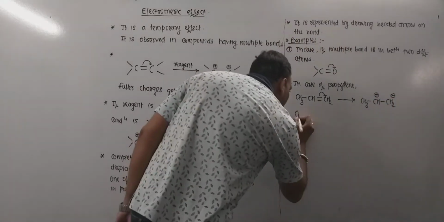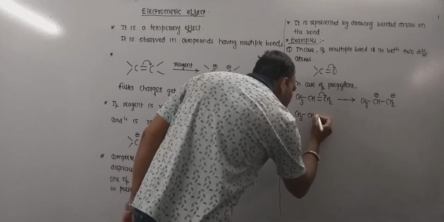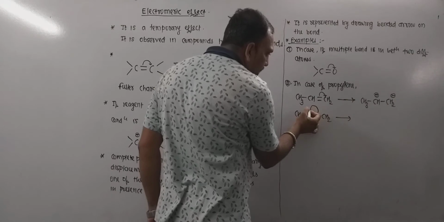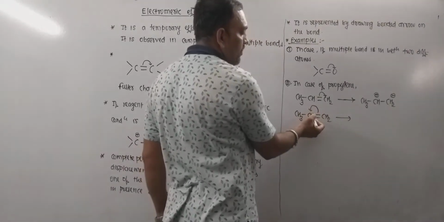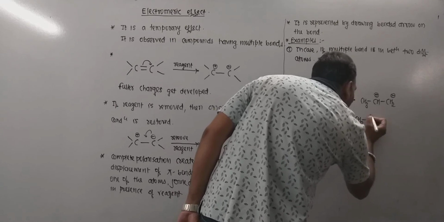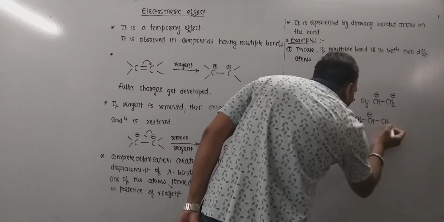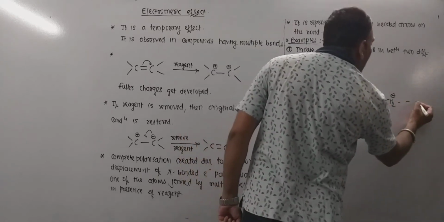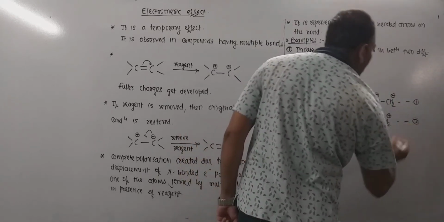Another very important case which can be discussed: if this electron pair gets shifted towards this atom, then the ultimate dipolar structure which can be drawn is this. Now this is case number 1, this is case number 2.